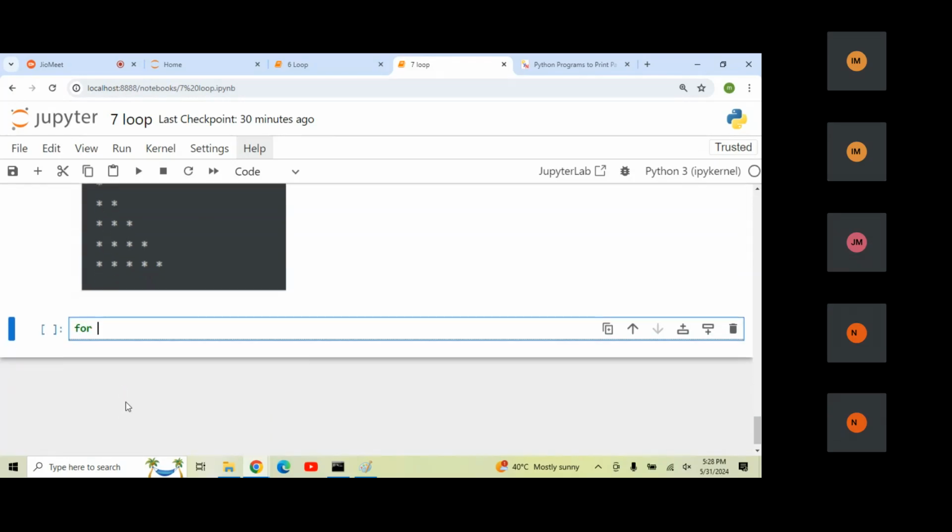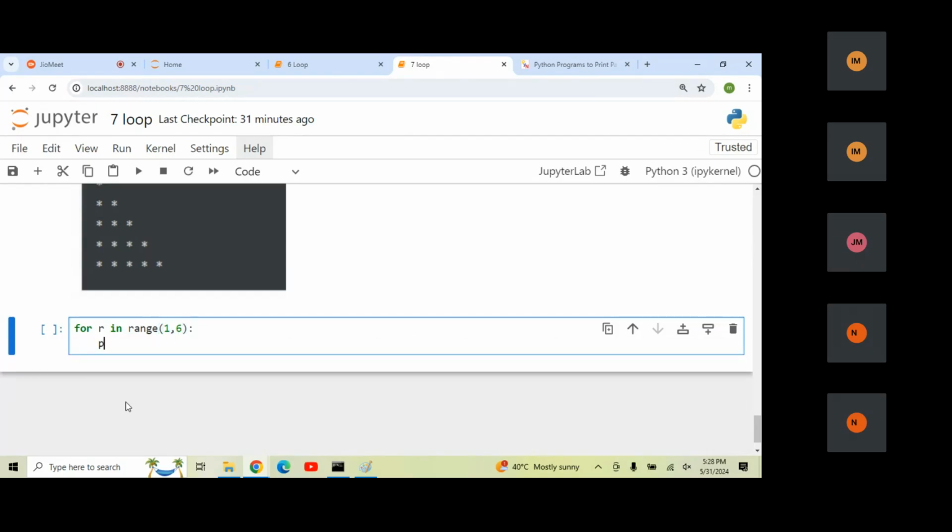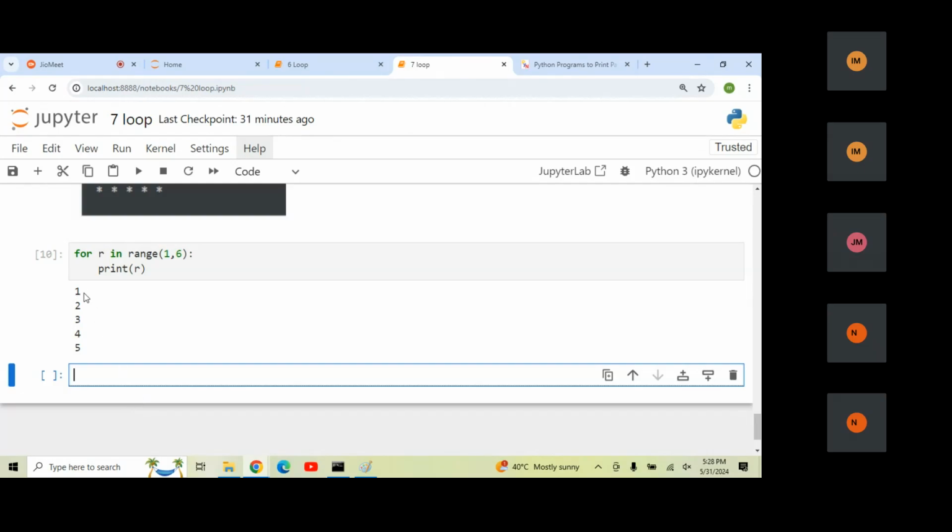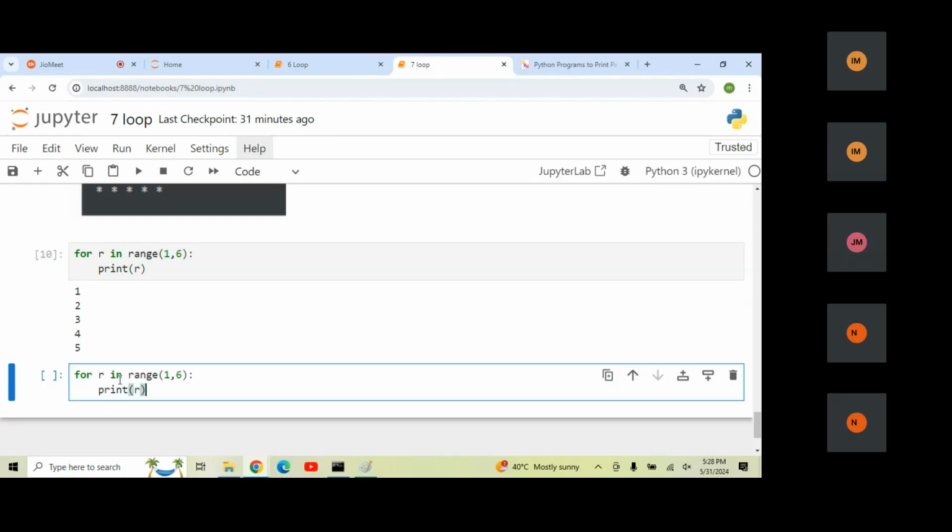Here I'm going to write a loop. I'm giving the reference name as R, and I'm going to write the range of 1 to 5. Okay, 1 to 6. If I write 1 to 6, what will happen here? It will print 5 rows. This is the first row, second row, third row, fourth row, fifth row. And in each and every row, I need to iterate the columns. To iterate the columns, again I need to create another loop inside of the loop.